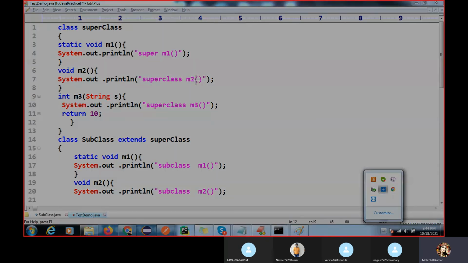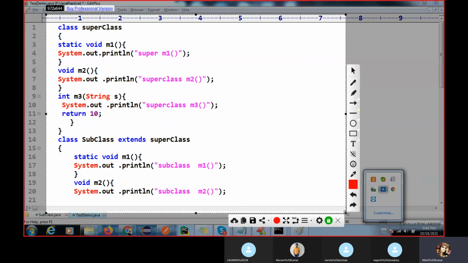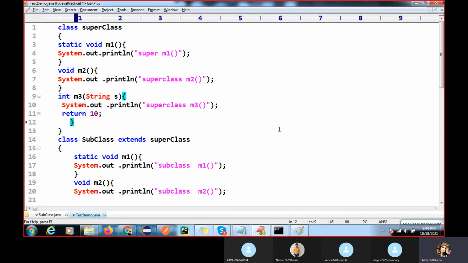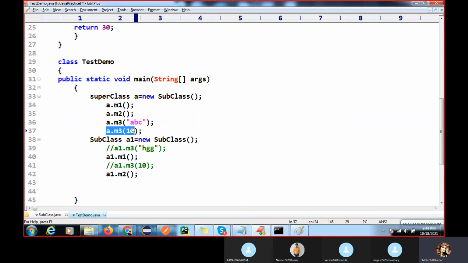In the inheritance concept in Java, we can go from sub to super, but we cannot go from super to sub. This is wrong, this will not work. The same thing I am doing here.